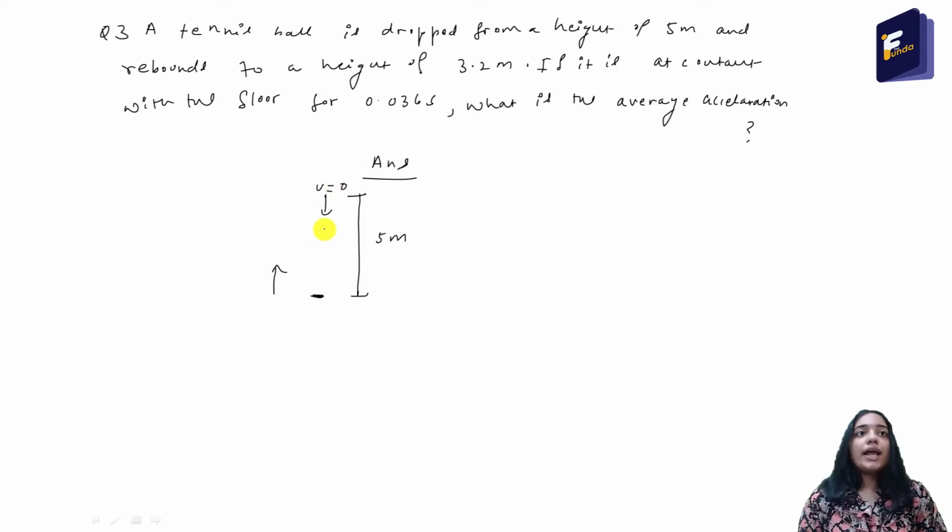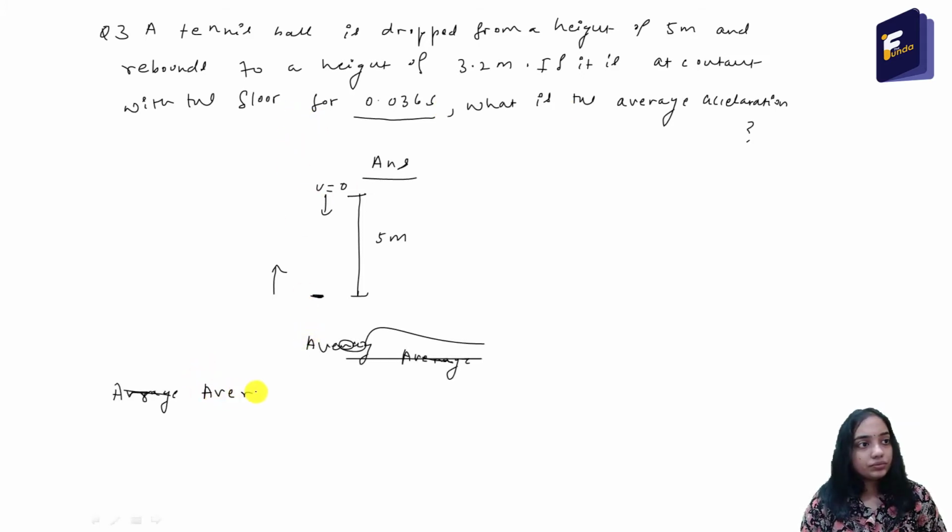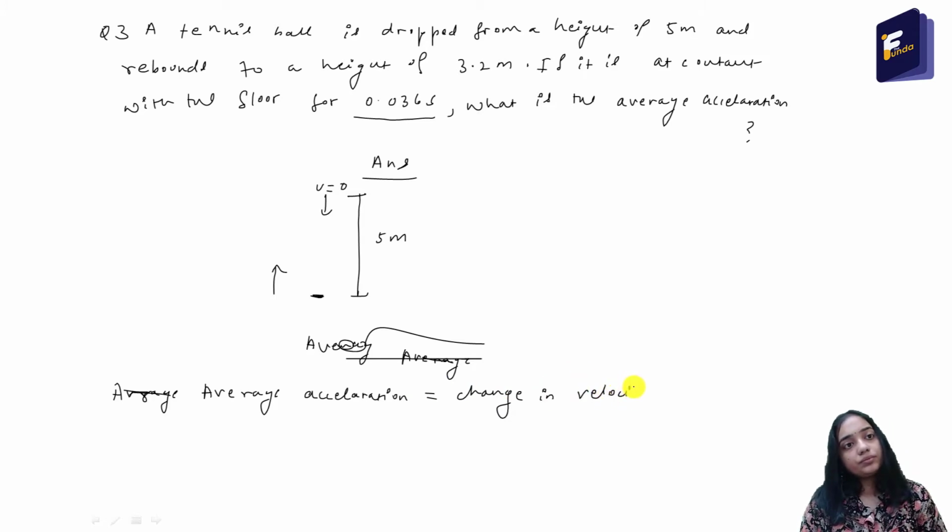So we have to calculate the average acceleration. The time interval is given as 0.036 seconds. For average acceleration, the formula is the change in velocity by the time interval. So average acceleration is equal to change in velocity by change in time.